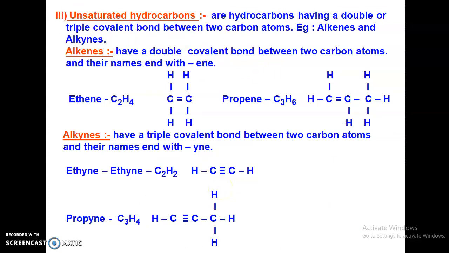What is an unsaturated hydrocarbon? Unsaturated hydrocarbons are hydrocarbons having a double or a triple covalent bond between two carbon atoms. Examples are alkenes and alkynes. First understand what alkenes and alkynes are, then I am going to tell you what an unsaturated hydrocarbon is.